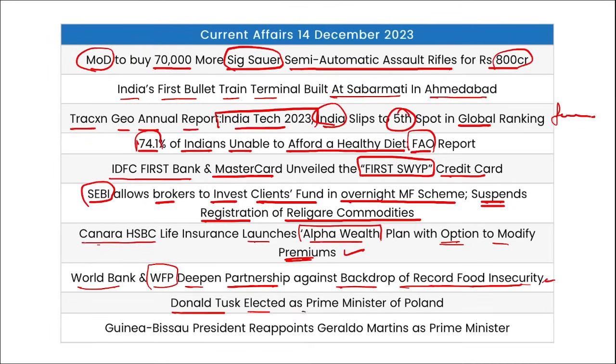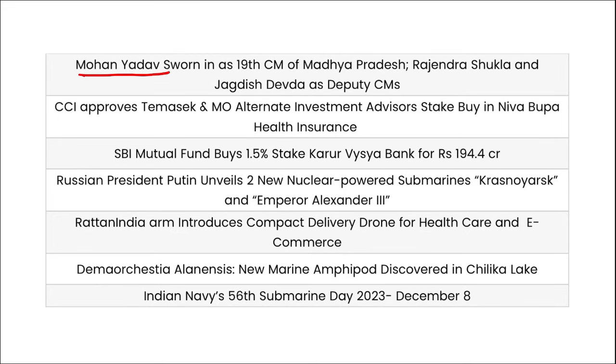Donald Tusk elected as the Prime Minister of Poland. Guinea-Bissau President has reappointed Gerald Martins as the Prime Minister. Next, Mohan Yadav has been appointed as the 19th Chief Minister of Madhya Pradesh. And remember, Rajendra Shukla and Jagdish Devda have been appointed as the Deputy Chief Ministers also, and he is from BJP.